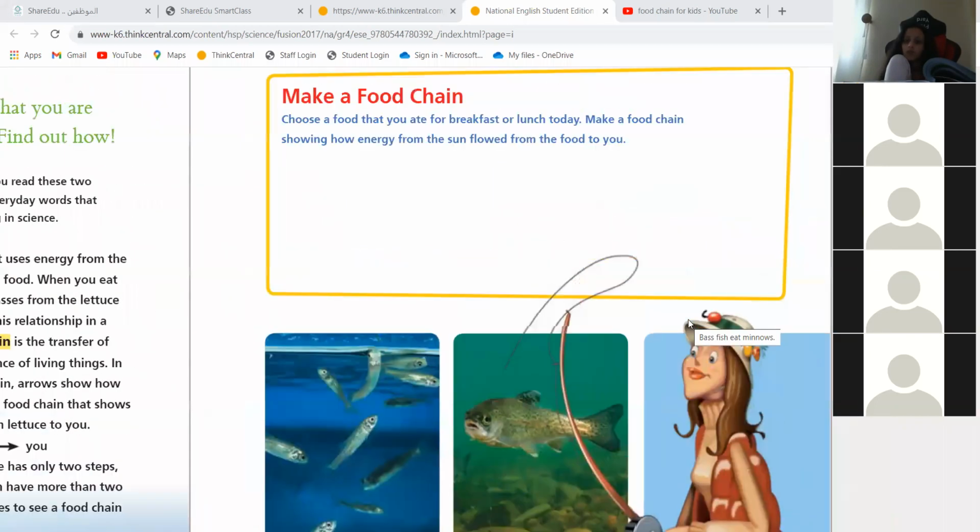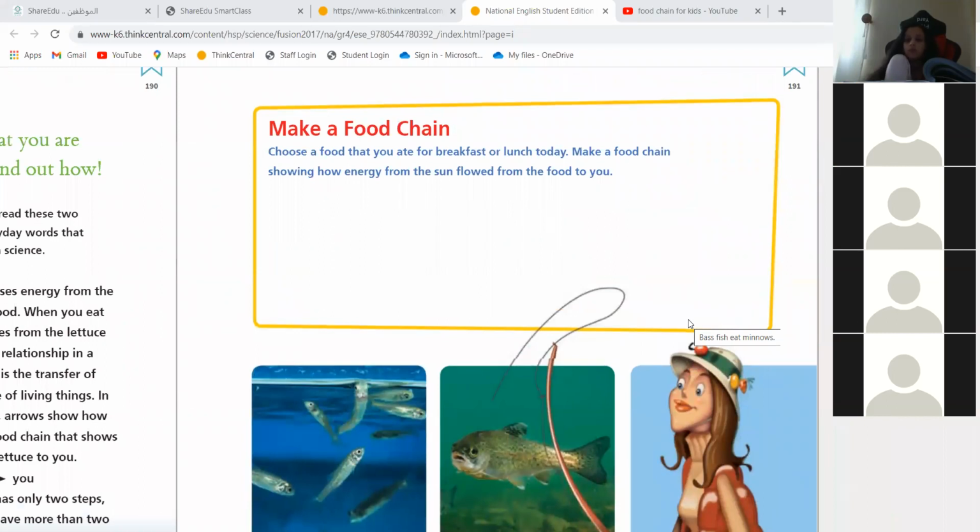Now, can you make for me a food chain? Can you give me an example of a food chain showing energy from the sun flowed from the food to you? So I want you to choose the food that you ate for breakfast or lunch today. Make a food chain showing how energy from the sun flowed from the food to you. So let's start. What did you eat this morning, guys?